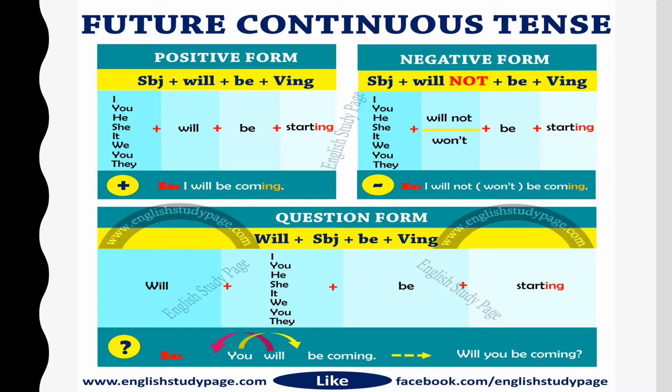I will be coming. I will not be coming. And if it is to be made into a question, then will comes at the beginning of the sentence, followed by the subject, then the be form of the verb, and the verb in the ing form. Will I be starting? And of course, followed by the question mark. Will you be starting? Will you be coming?